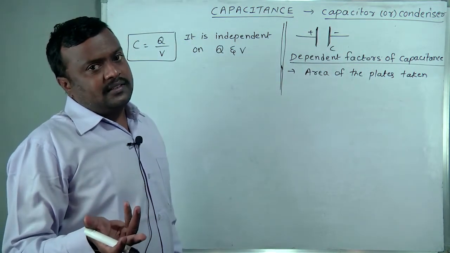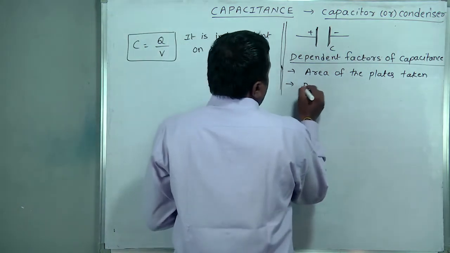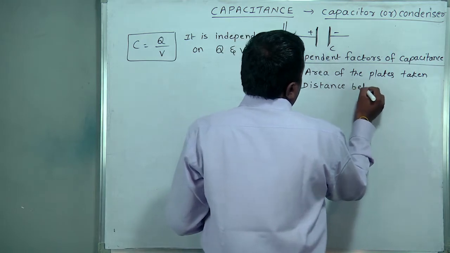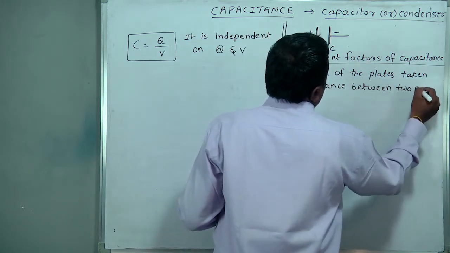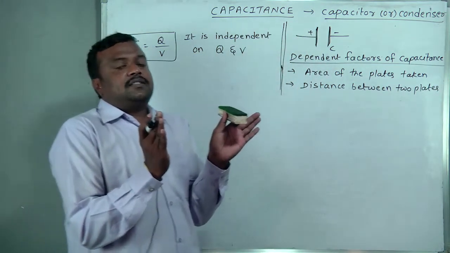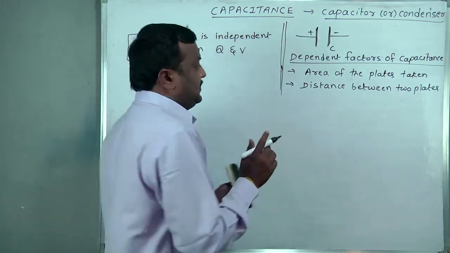More area causes more capacity. Second point, the distance between the two plates. More distance causes less capacity, and less distance causes more capacity.